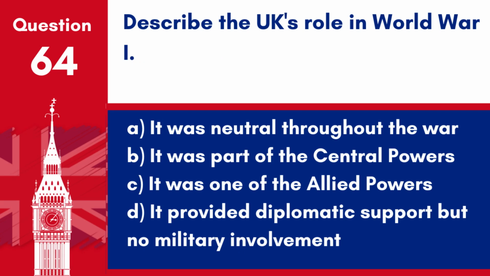Question 64. Describe the UK's role in World War I. A. It was neutral throughout the war. B. It was part of the Central Powers. C. It was one of the Allied powers. D. It provided diplomatic support but no military involvement. Answer: C. It was one of the Allied powers. The UK played a significant military and strategic role as part of the Allies during World War I.